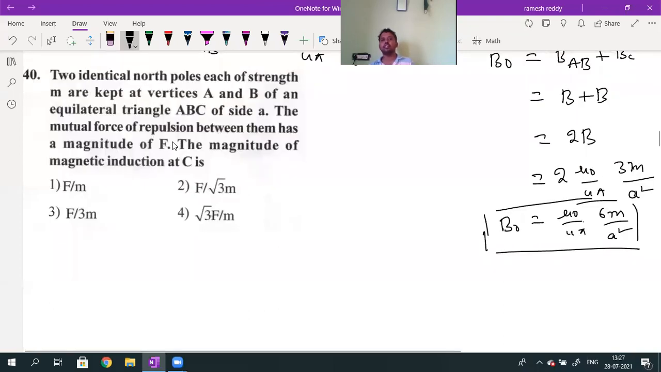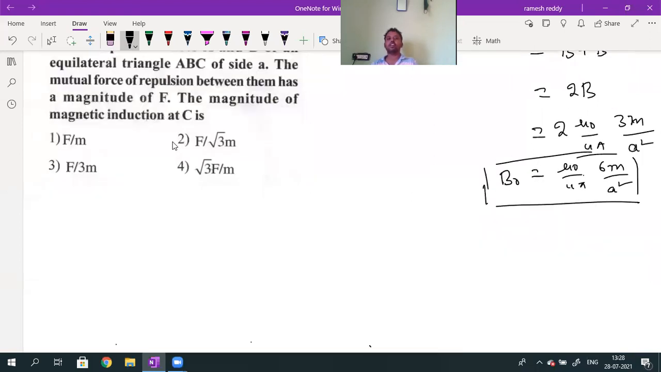Next question. Two identical north poles, pole strength value m, are kept at vertices A and B of equilateral triangle ABC. Side value is a. The mutual force of repulsion between them is F. So the magnitude of magnetic field induction at C will be equal to how much?